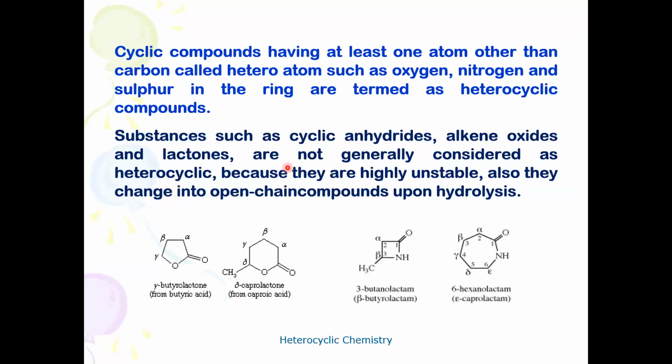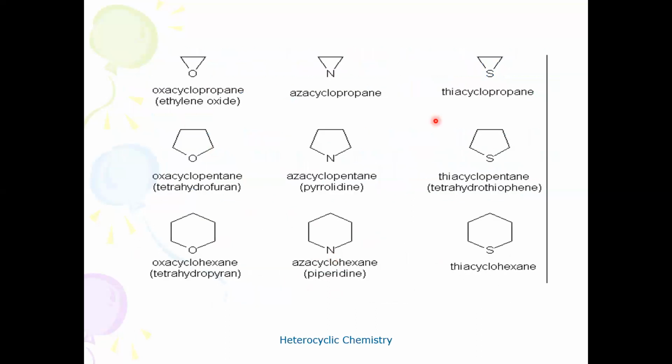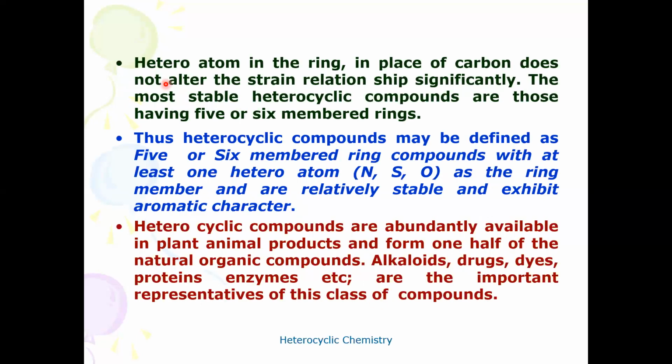So one question commonly arises: whether all cyclic compounds are heterocyclic compounds. It is not so, because there are some cyclic compounds, though containing a heteroatom, especially lactones, alkene oxides, etc., that are highly unstable. They may not be regarded as heterocyclic compounds. The stable ones are very stable forms of rings, where the heteroatom does not alter the strain in the molecule. That's why a heteroatom in the ring in place of carbon does not alter the strain relationship significantly.